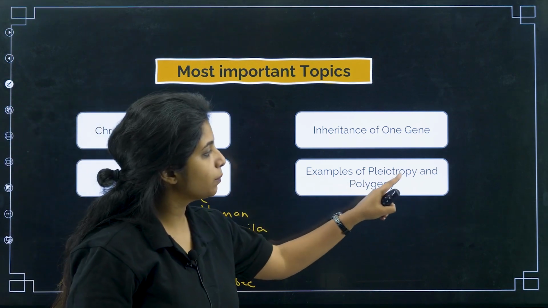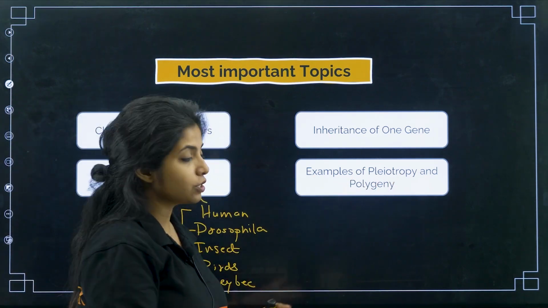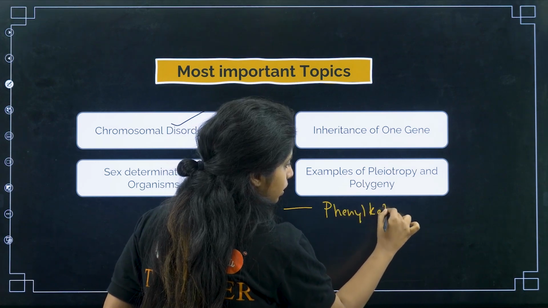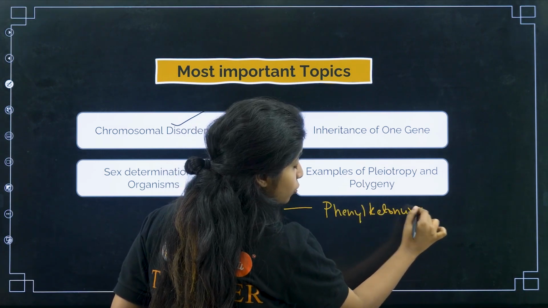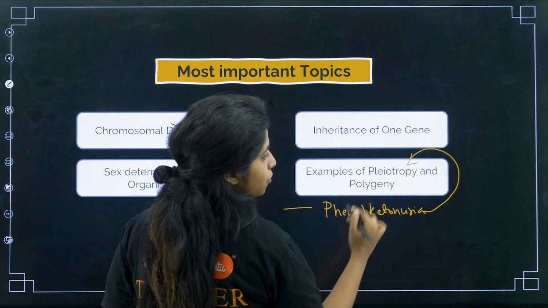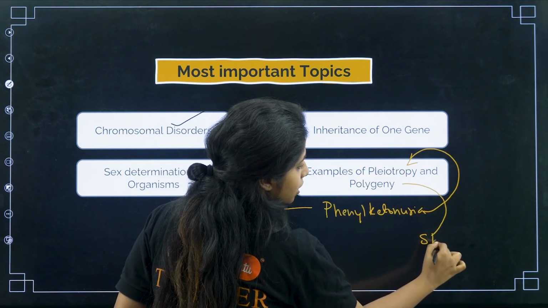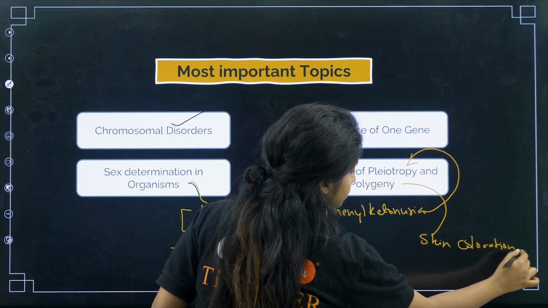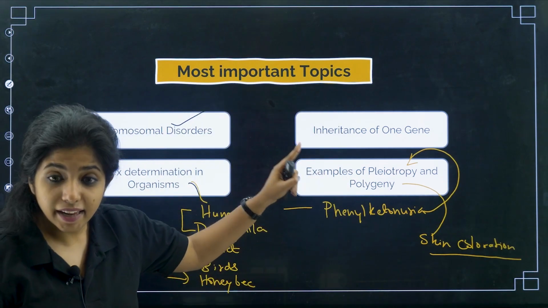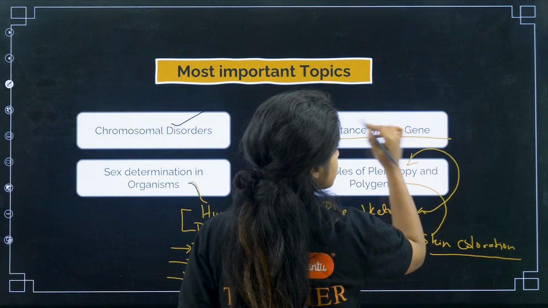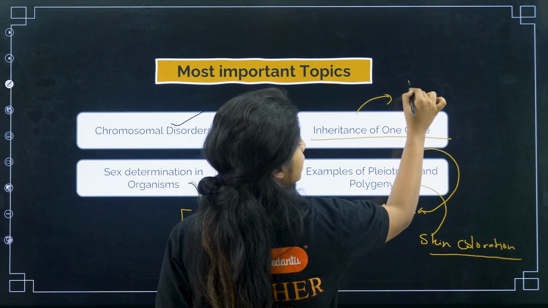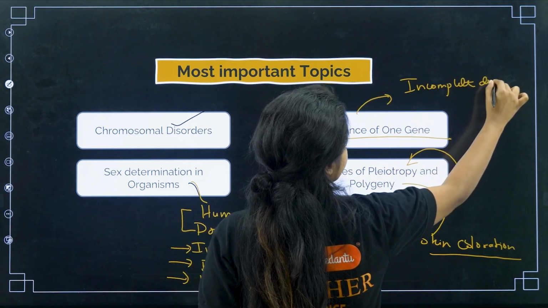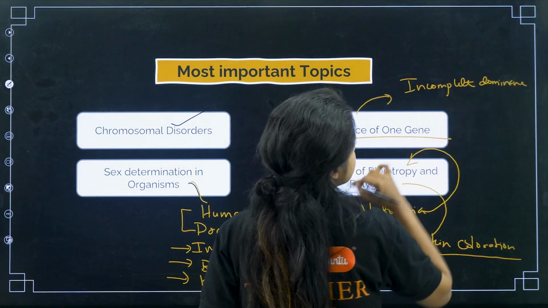Examples of pleiotropy and polygeny. There are so many questions that have come around phenylketonuria, which is a Mendelian disorder, but is an example of pleiotropy. Skin coloration is an example of polygeny. The symptoms of this: inheritance of one gene that we just studied as of now. Also incomplete dominance, my dear children.